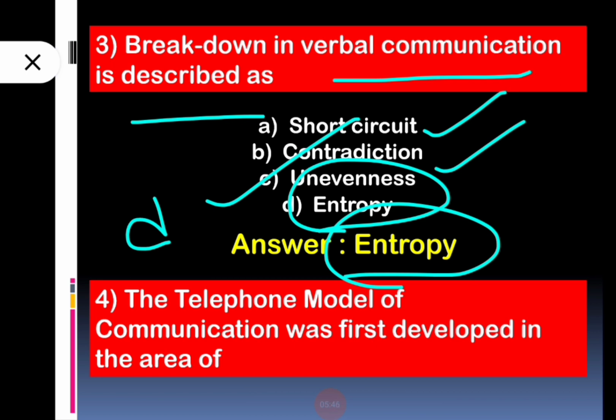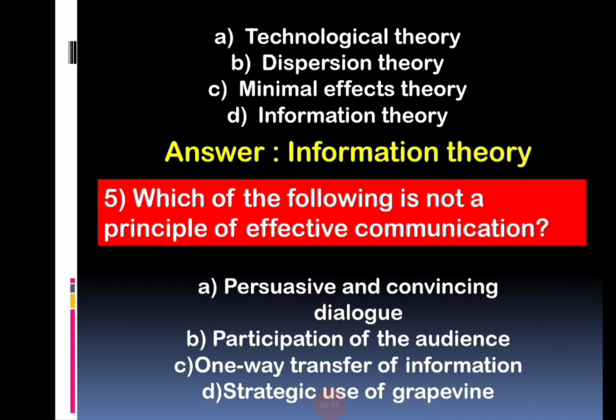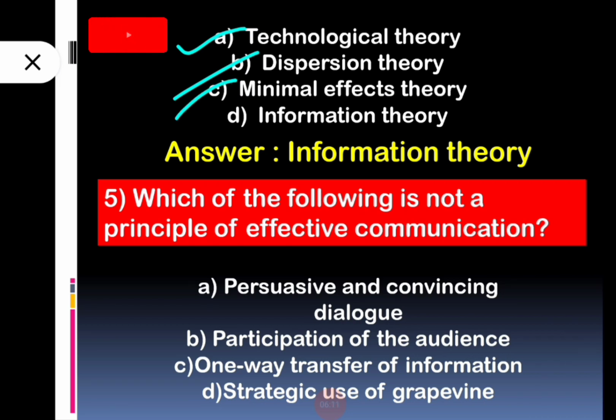Now the next question: the telephone model of communication was first developed in the area of, which area? Now going to the four options. The first option, technological theory. Second option is dispersion theory. Third option is minimal effects theory, and the fourth option, that is information theory.